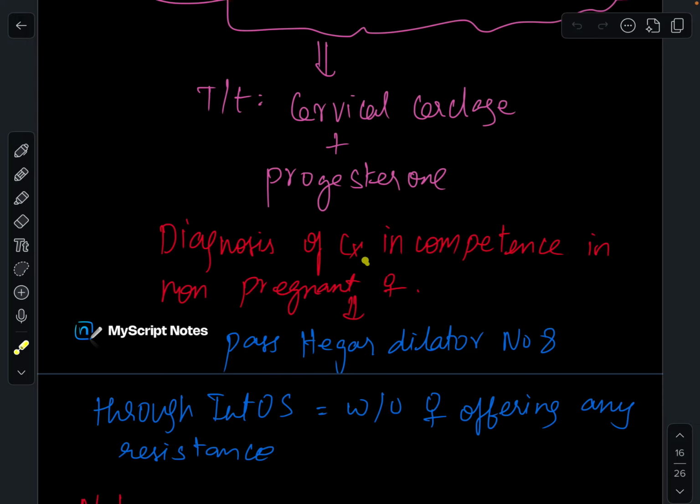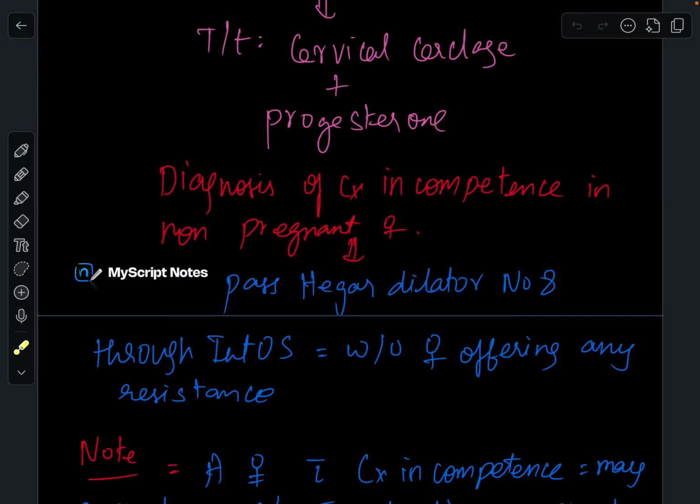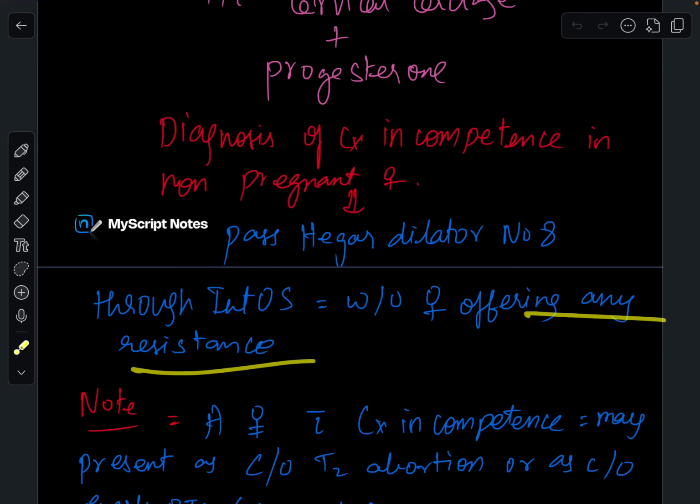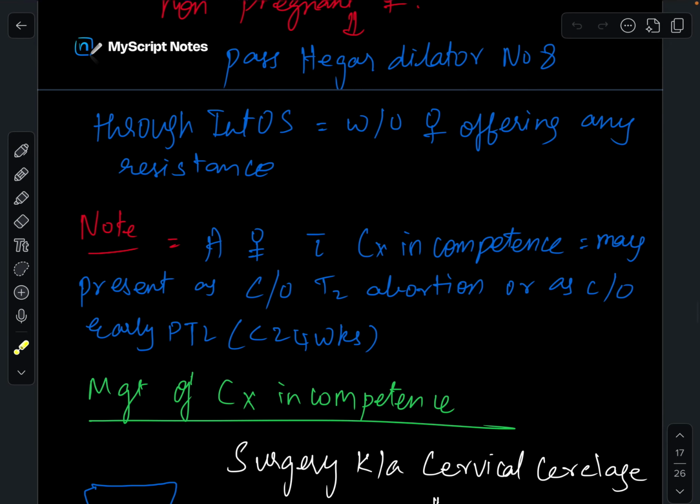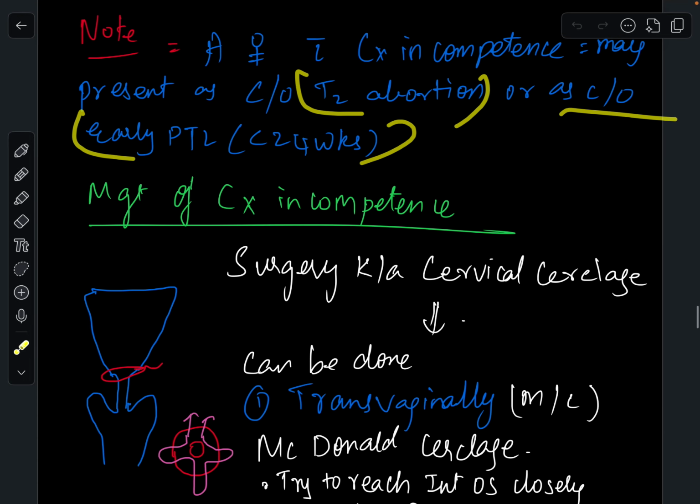Diagnosis of cervical incompetence in a non-pregnant female: you have to pass a Hegar's dilator of number 8 through the internal os without the female offering any resistance. Note, a female with cervical incompetence may present as a case of T2 abortion or as a case of early preterm labor, that is, less than 24 weeks.